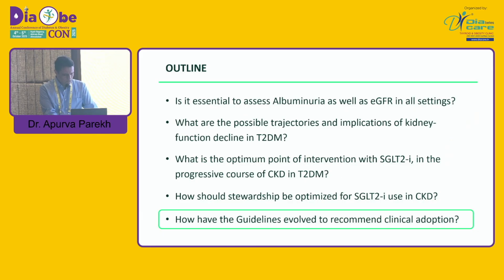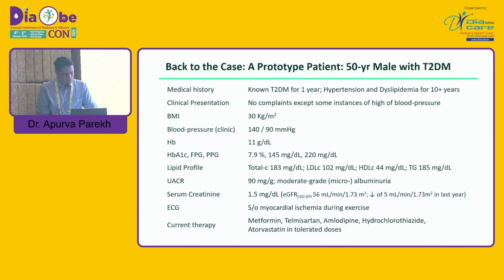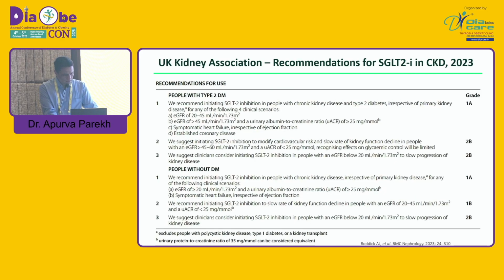What have the guidelines said? In our prototype case, we all know the patient has CKD 3A and was not taking SGLT2 inhibitors. So prudent would be to add SGLT2 inhibitors in this patient and give him the benefit of retarding the progression of CKD. Now, guidelines across KDIGO, the UK Kidney Association, everywhere, SGLT2 inhibitors are now the mainstay of treatment of CKD with type 2 diabetes.